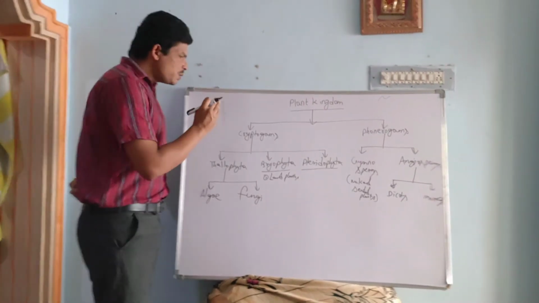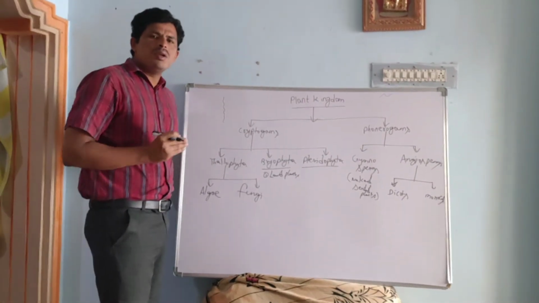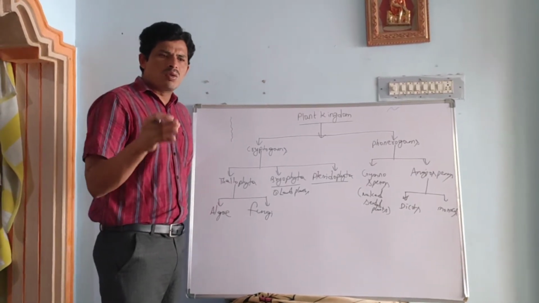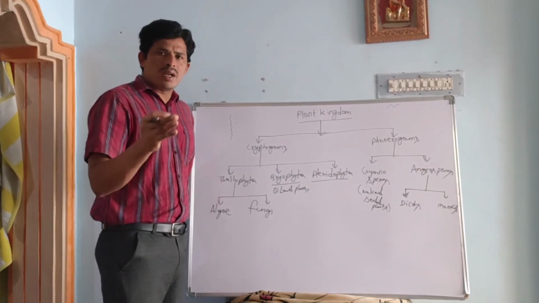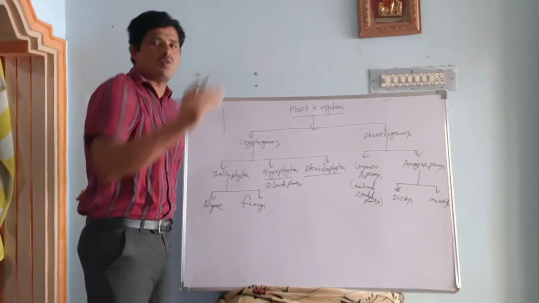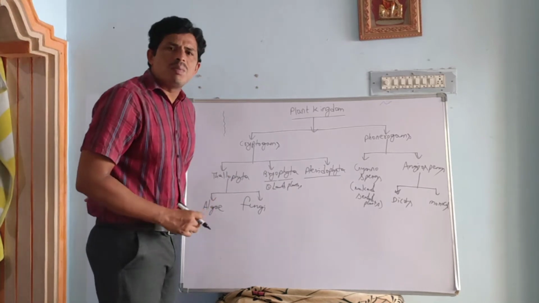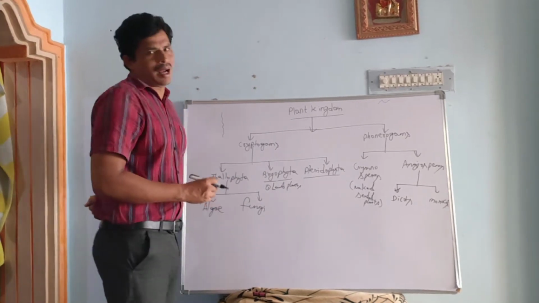These bryophytes are also called the amphibians of the plant kingdom because they grow on land, but their sexual reproduction depends upon water. For this reason, bryophytes are called amphibians of the plant kingdom.